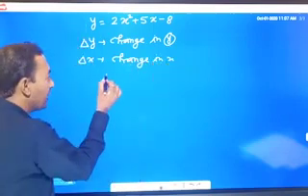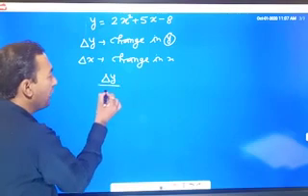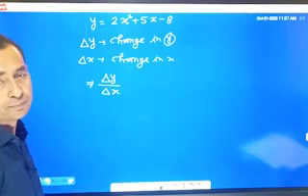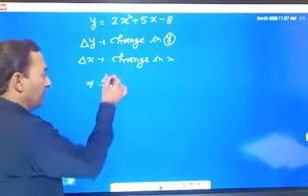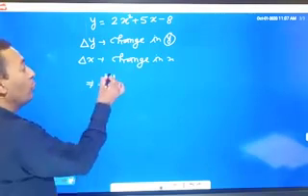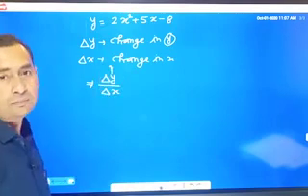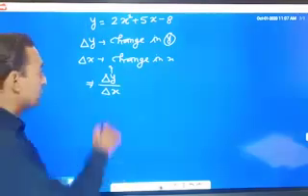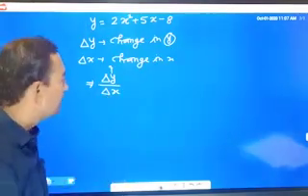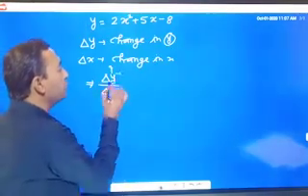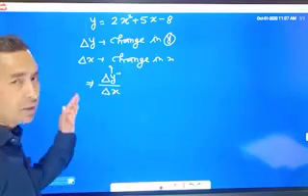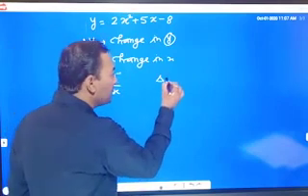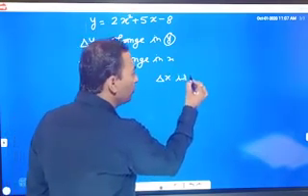Then this delta y upon delta x becomes a new thing. In this, delta y upon delta x means rate of change of y with respect to change in x. This delta y upon delta x is rate of change of y with respect to x. If this delta x is very small,